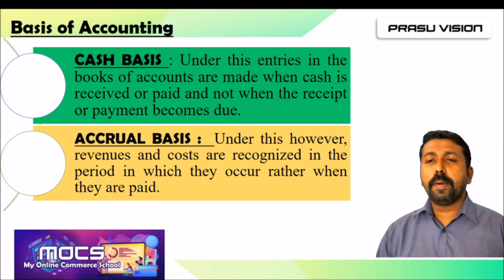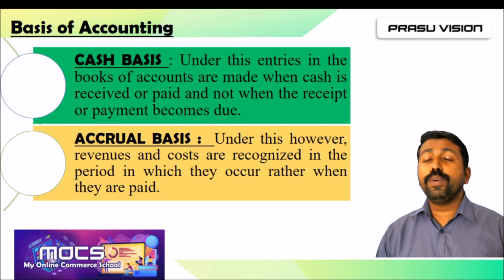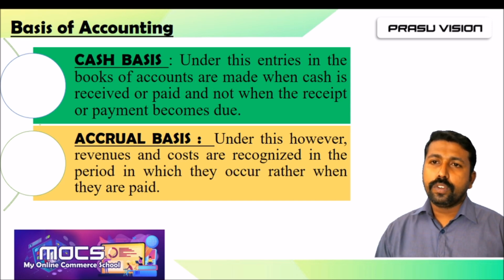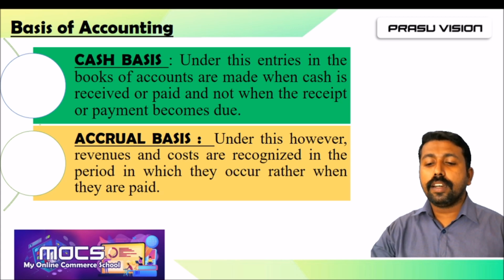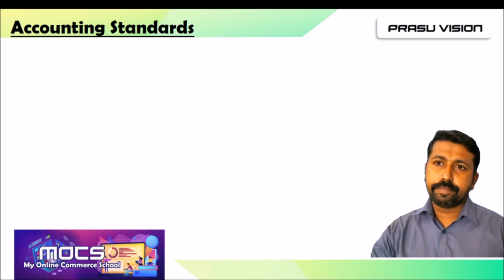Most probably every business firm follows cash basis for recording transactions. Cash basis means only then will we get the amount of money actually received or paid and the difference, profit. So remember this small concept, and we are moving to the next topic, accounting standards.